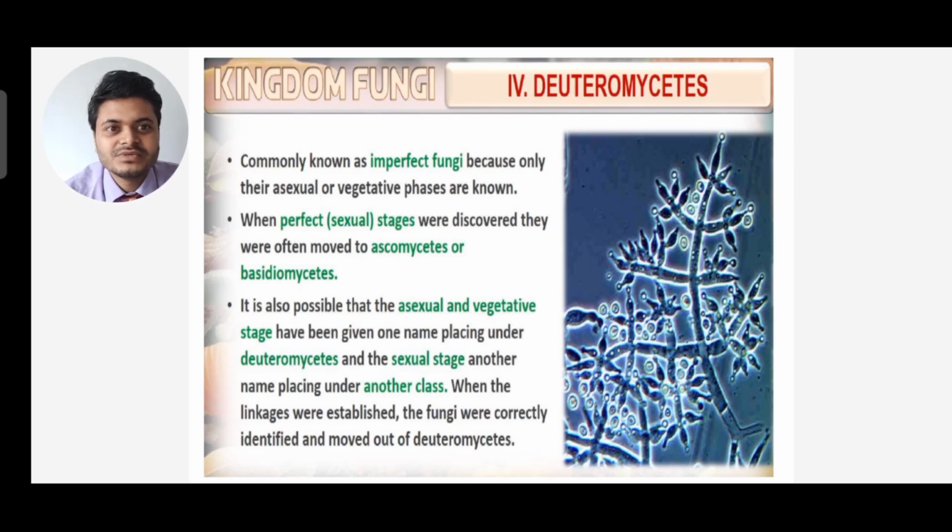It is also possible that the asexual and vegetative stage has been given one name, placing it under Deuteromycetes, and the sexual stage another, placing it under another class. When the linkage was established, the fungi were correctly identified and moved out of Deuteromycetes.